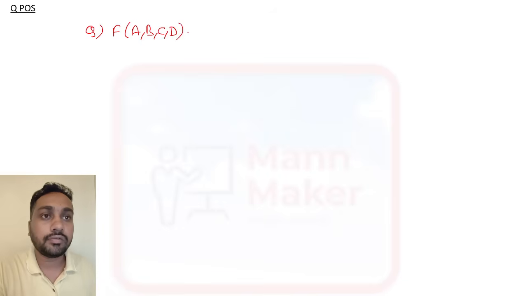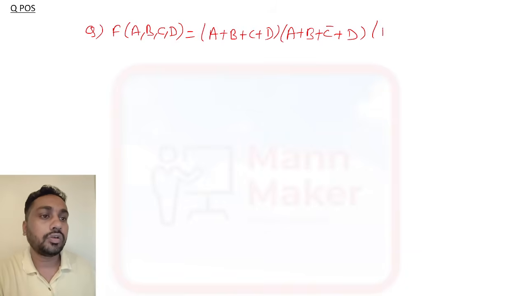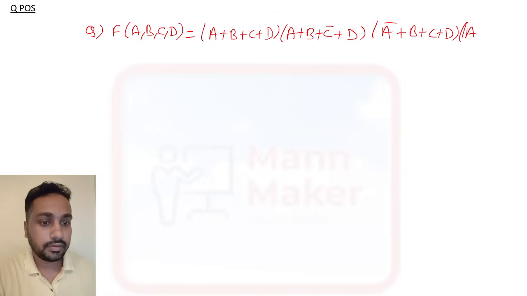Now if we take a question for POS, product of sum, so for F here we will consider 4 variables, A B C D, and solve 4 variable. Suppose you have (A plus B plus C plus D), (A plus B plus C bar plus D), (A bar plus B plus C plus D) and (A bar plus B plus C bar plus D).